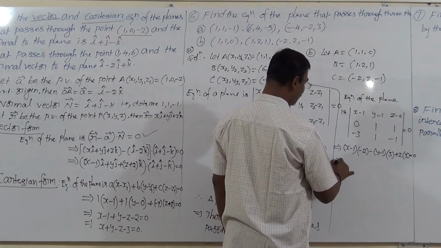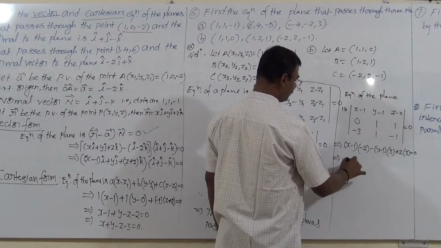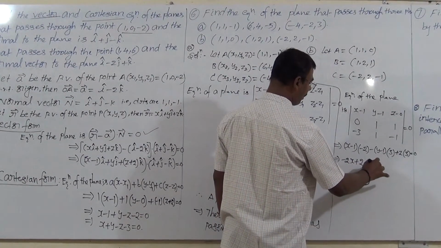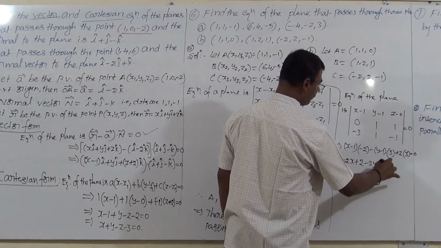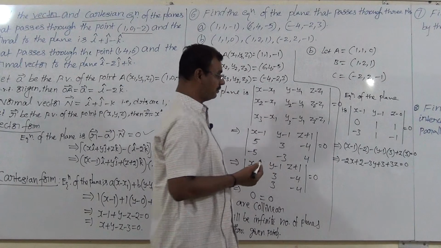Open the brackets: minus 2x plus 2 minus 3y plus 3 plus 3z equal to 0.